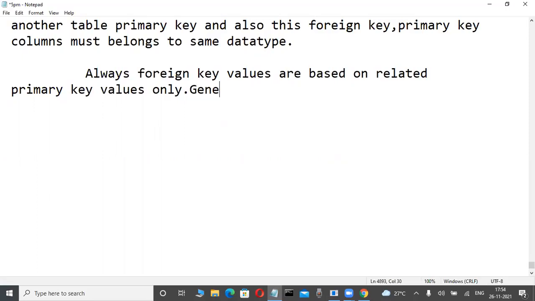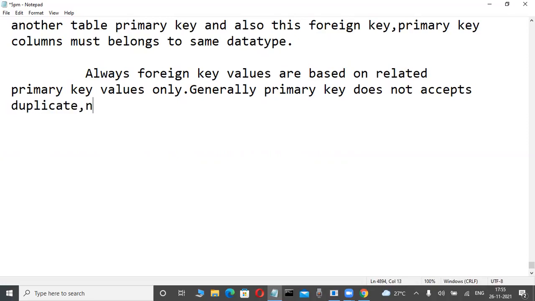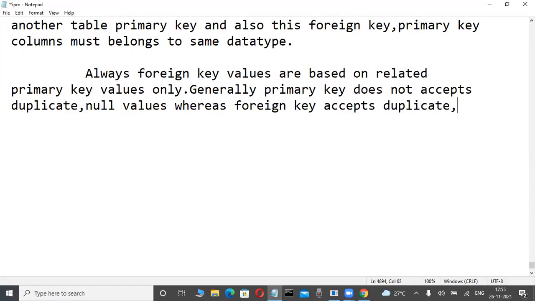Generally, the exceptional case: primary key does not accept duplicate, comma, null values, whereas foreign key accepts duplicate, comma, null values.